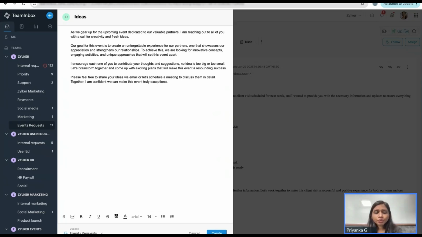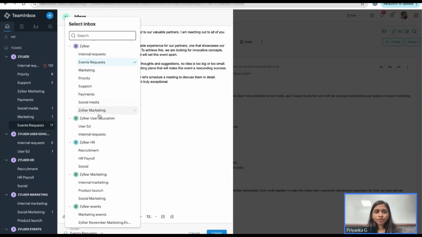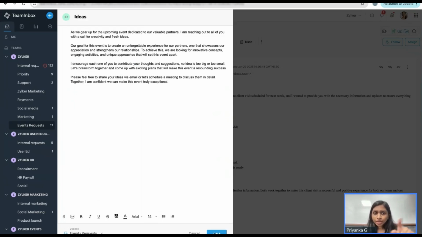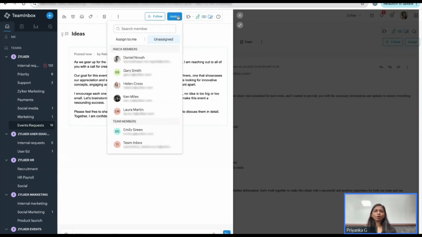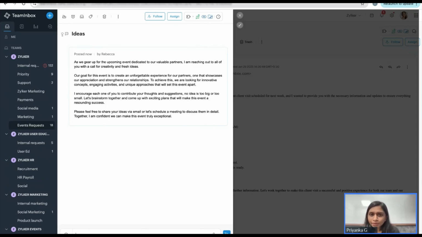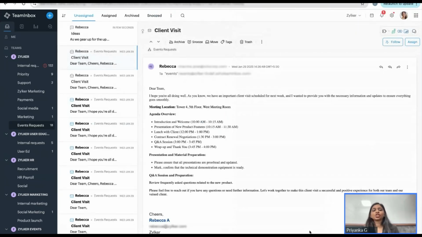I can also assign it to a particular inbox here, and I can create. Once I create, I get to also assign it. So if the initiation is me, but I would like somebody else to handle it and follow up with this, I can assign it to somebody saying, take this up and follow this up. And here you get to comment on the same. When somebody is brainstorming, or trying to drop in a suggestion or feedback, they can very well do that in the comment section. So you can have all the discussion there and come to a better conclusion. All right, so that is discussions for you under the enhanced collaboration module.